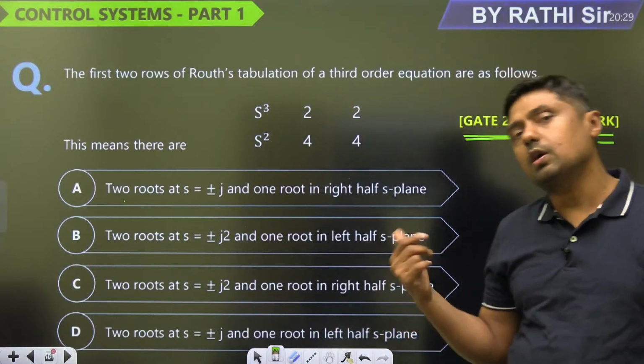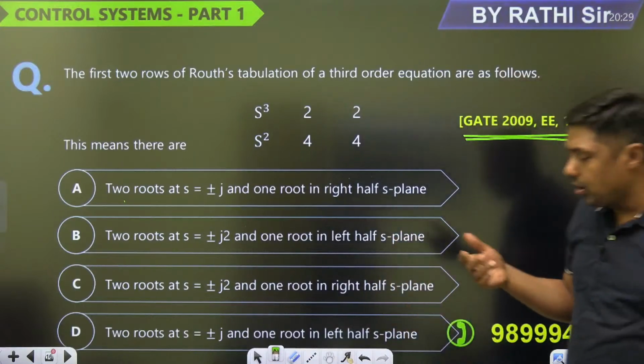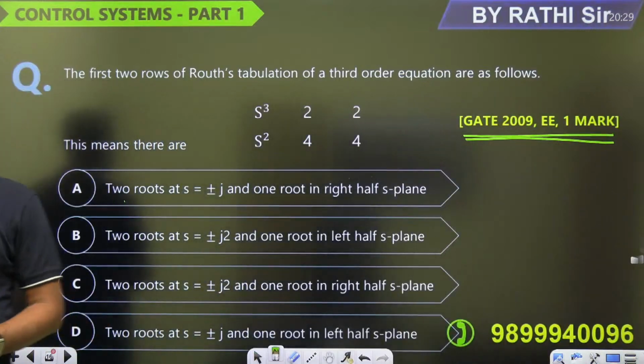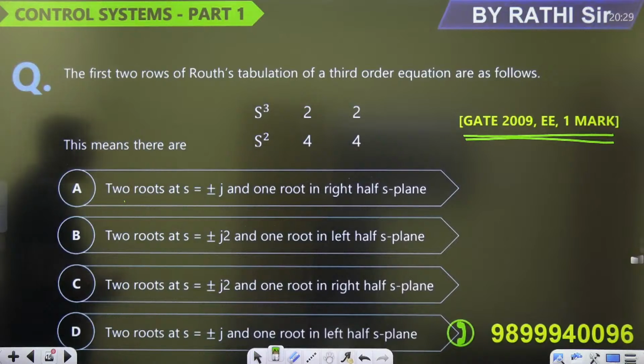In the next session we will cover what? Nyquist plot, Bode plot, right, and state space analysis, compensation, lead and lag compensation, compensators, and so on.